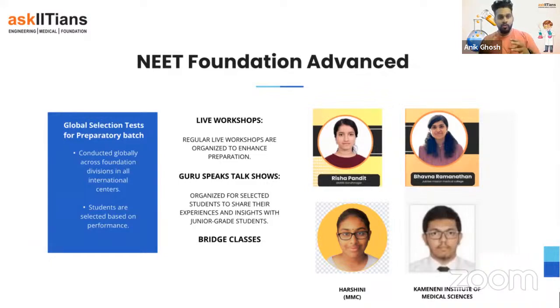Now, we are also going to keep the numbers very low, guys. I'm going to tell you this, this is going to be competitive. First, we are going to do it at the online level, then also online and offline globally. So we're going to select 5 or 6 students, combining grade 9th and 10th together. Then we are going to run the same test after one more month at the offline level as well. And then, guys, combining online and offline, we are going to select maximum 10 students, and we are going to continue with them in grade 11th and grade 12th for their advanced level preparation.